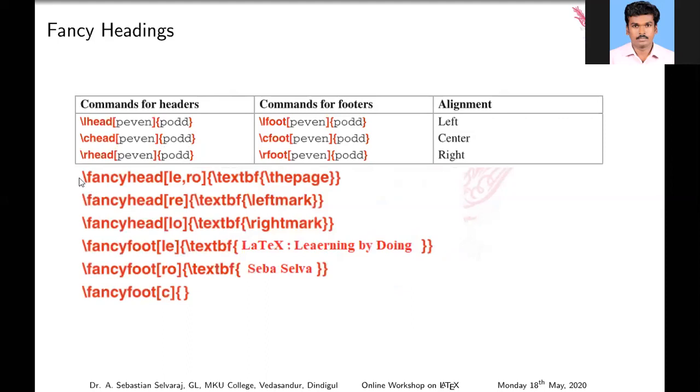So this is the smallest example, fancyhdr. I'm using that package, fancyhdr. Left even: LE denotes the left-hand side of an even page number. RO denotes the right-hand side of an odd page number. \thepage creates the page number.